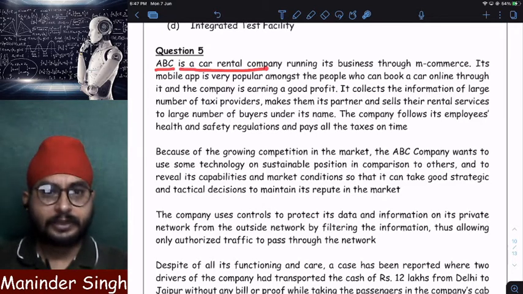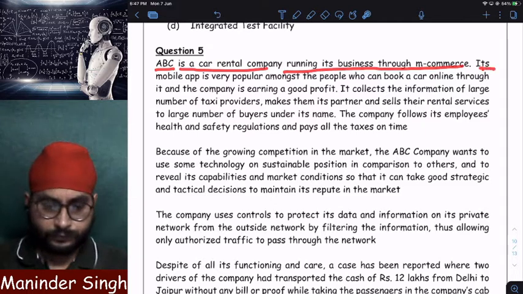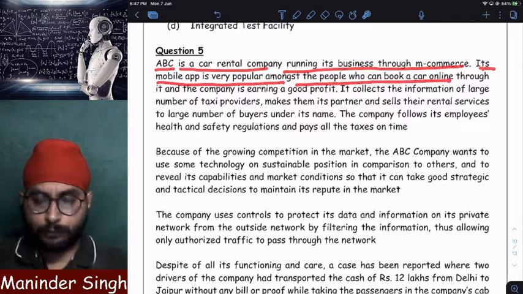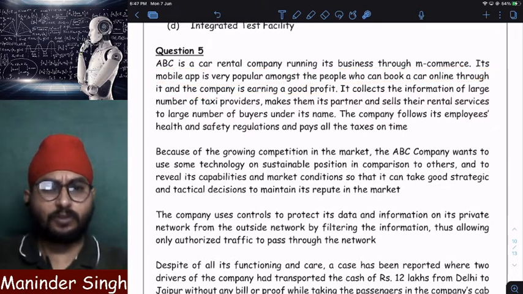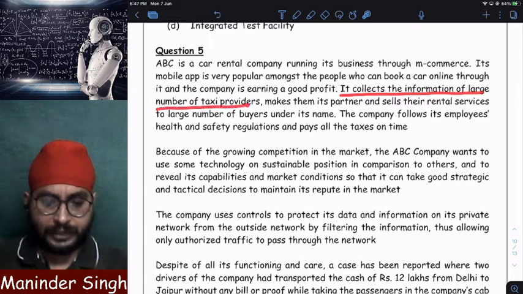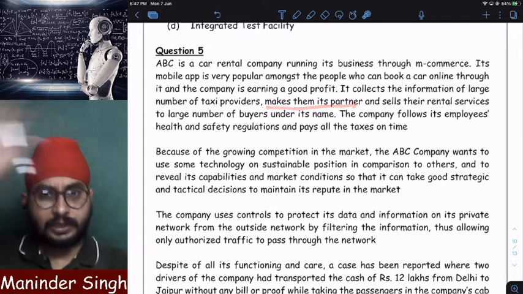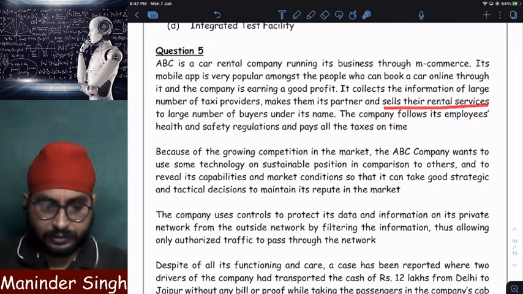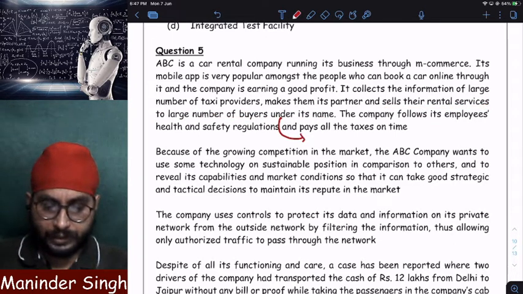ABC is a car rental company running its business through M-commerce. Its mobile app is very popular among the people who can book a car online through it, and the company is earning a good profit. It's like Ola, Uber and all. It collects the information of a large number of taxi providers, makes them its partners, and sells their rental services to a large number of buyers under its name. Remember, buyer aggregator.